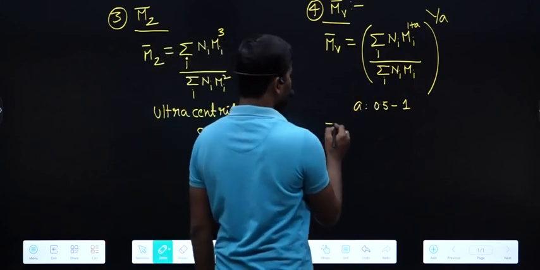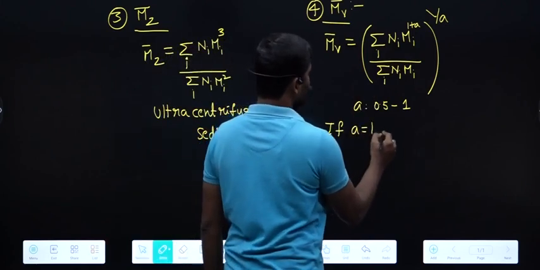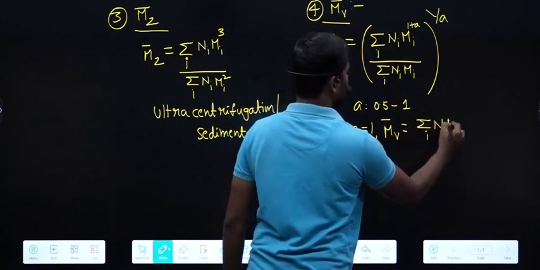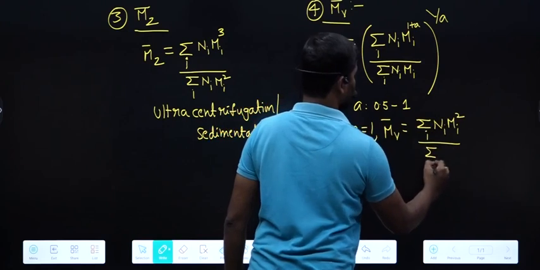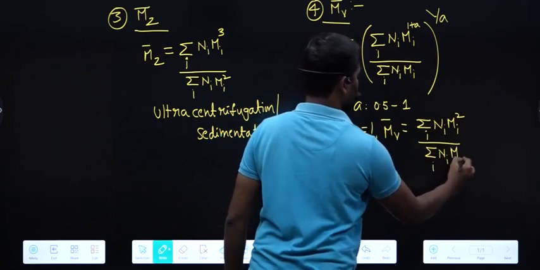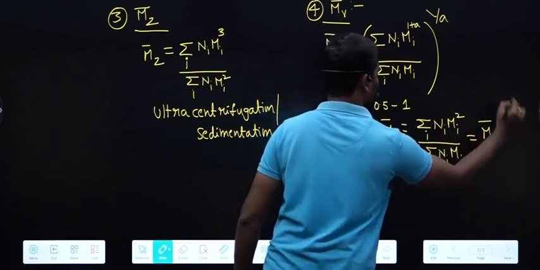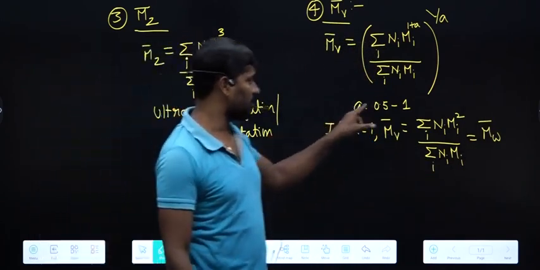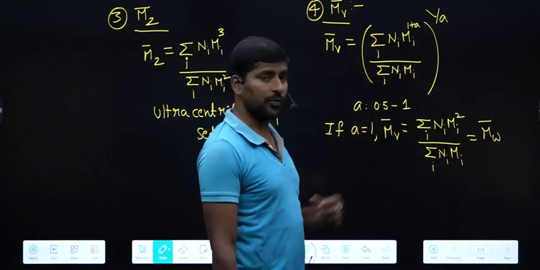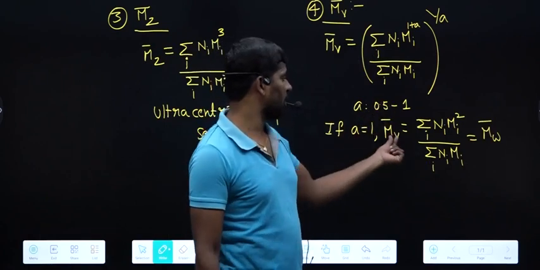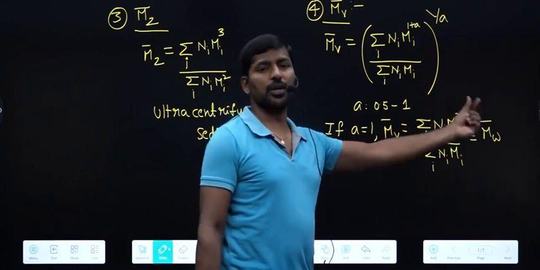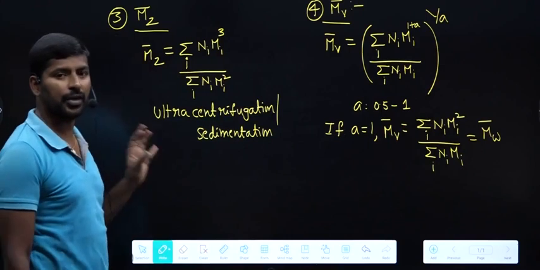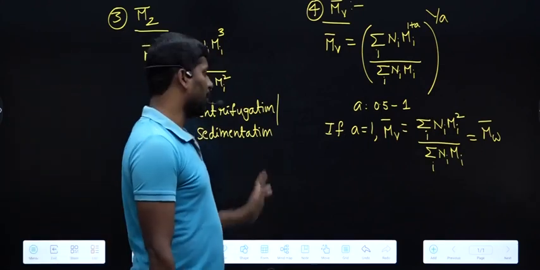Okay, if a is equal to 1, what do we get? Mv bar is equal to summation Ni Mi square by summation Ni Mi. This is nothing but Mw bar. So a is a constant and its value changes from 0.5 to 1. If a value is 1, then both the viscosity average molar mass and the weight average molar mass are the same. And so these are the 4 ways by which we can give the average molar mass of a polymer sample.